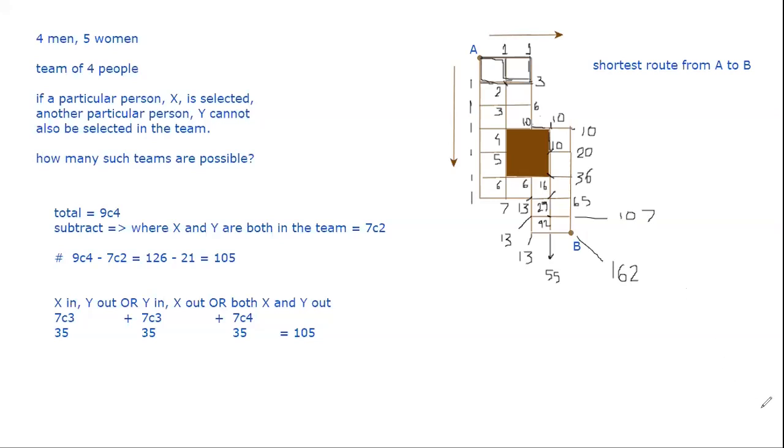Now a variation of this, when I give you a much simpler question. I'll show you where the permutation combination part comes in here.